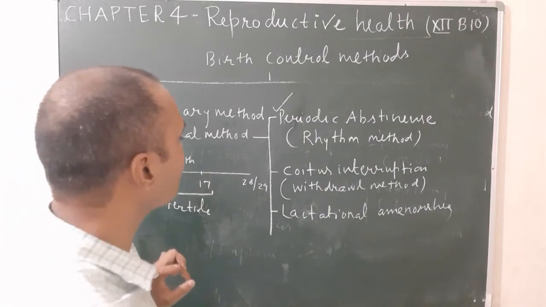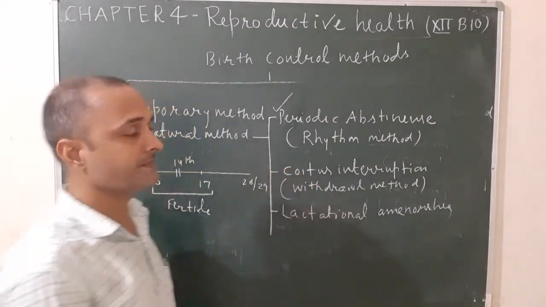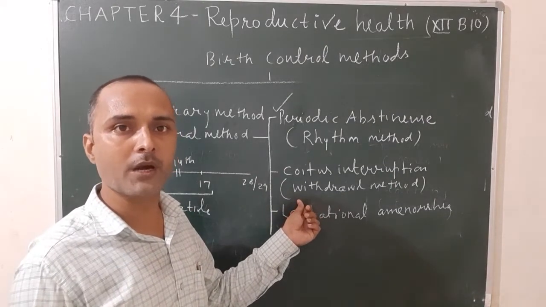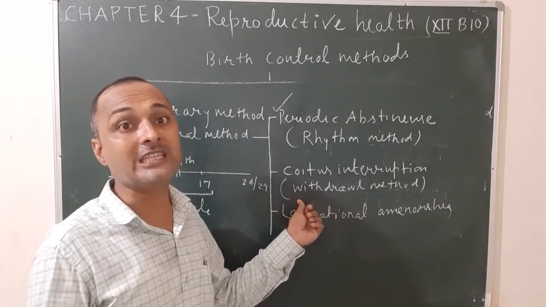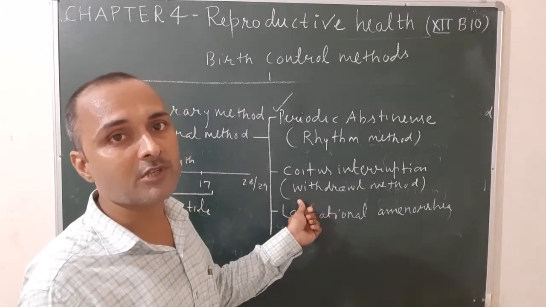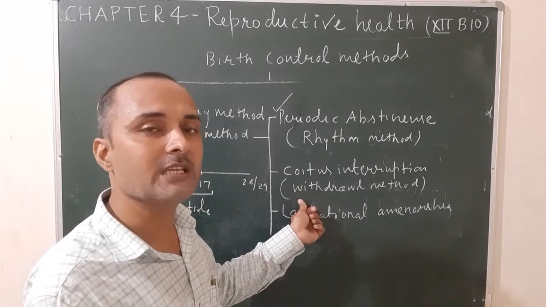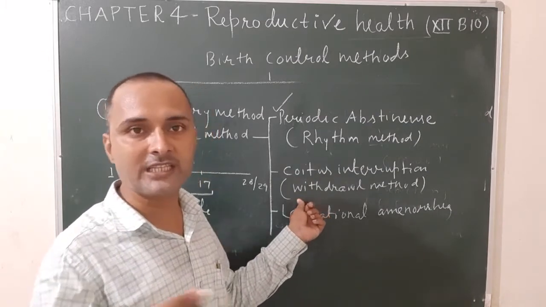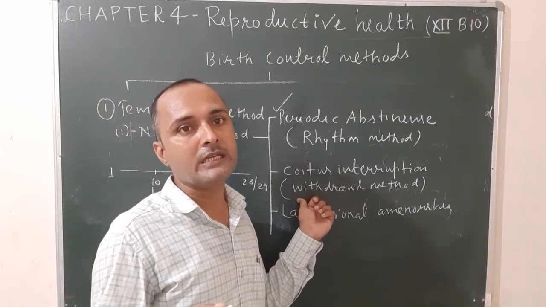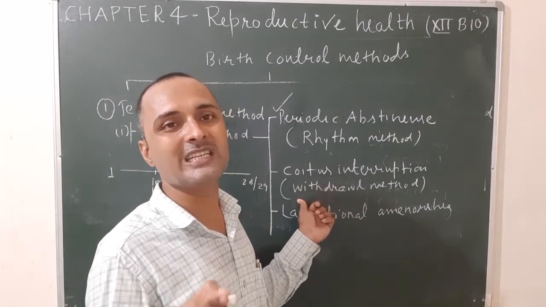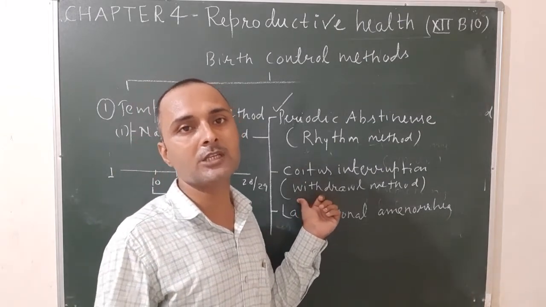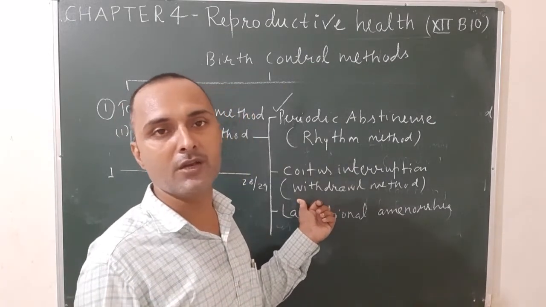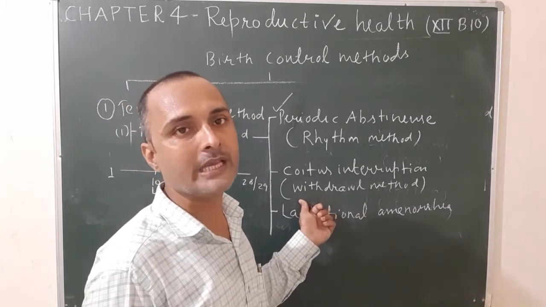Okay, let us see the second one, coitus interruptus, also known as the withdrawal method. In this method, the male partner withdraws his penis from the vagina of the female just before ejaculation, or you can say insemination. Suppose that mating takes place between male and female, but the male partner withdraws before ejaculation, so there is no transfer of semen within the female's body, no fertilization, and as a result no implantation.